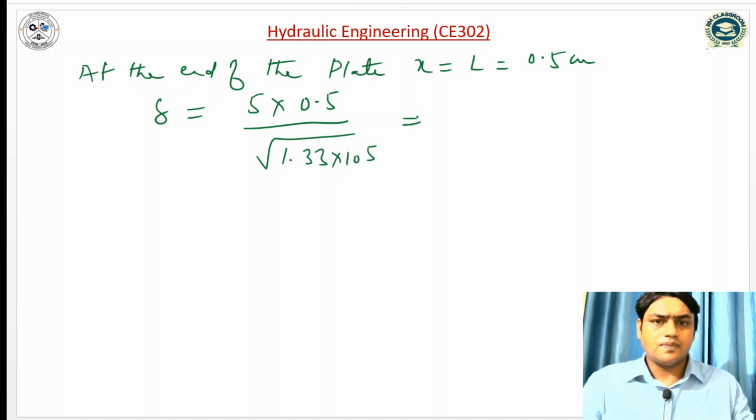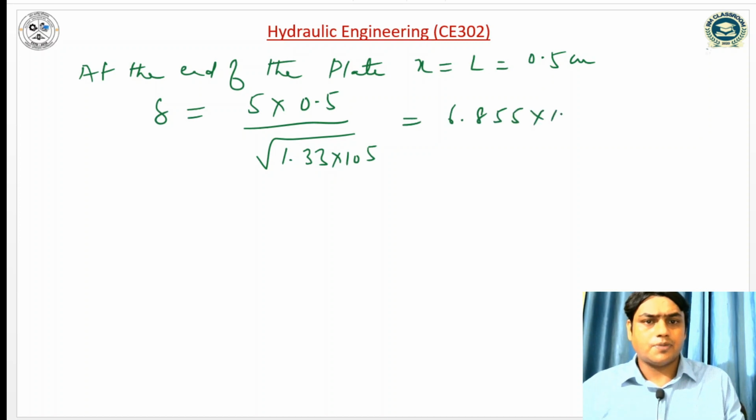So it is coming 5 into 0.5 divided by square root of 1.33 into 10 to the power 5. So it is 6.855 into 10 to the power minus 5.